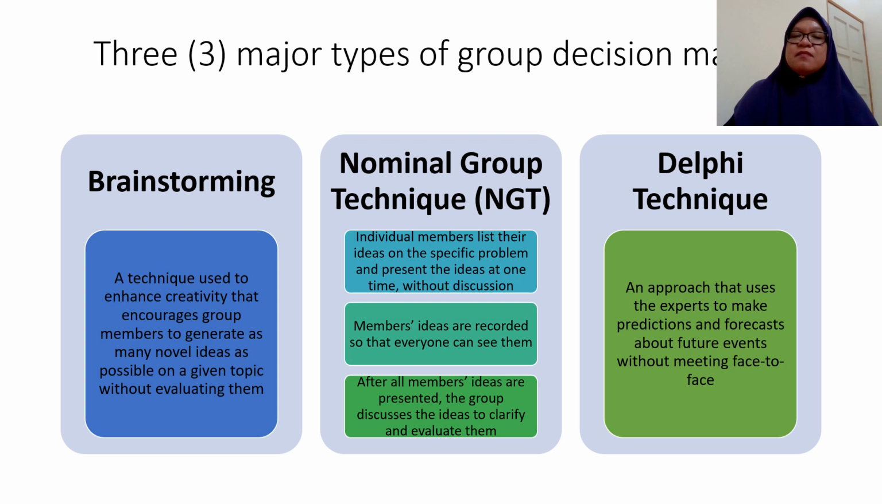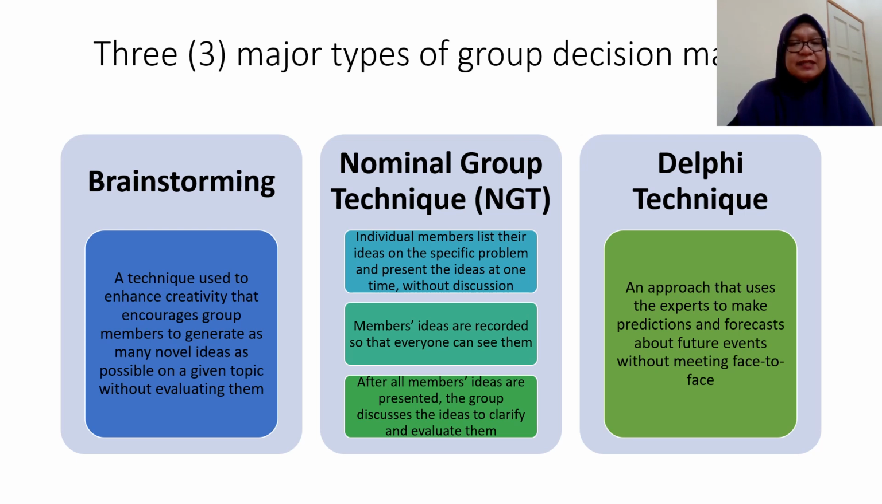The first one is brainstorming. Brainstorming is very familiar, very famous. It is a technique used to enhance creativity that encourages group members to generate as many novel ideas as possible. When we do brainstorming, all the group members come up with ideas. The objective is to collect as many ideas as we can. Usually when we think with a group of people, the ideas get better and more creative.